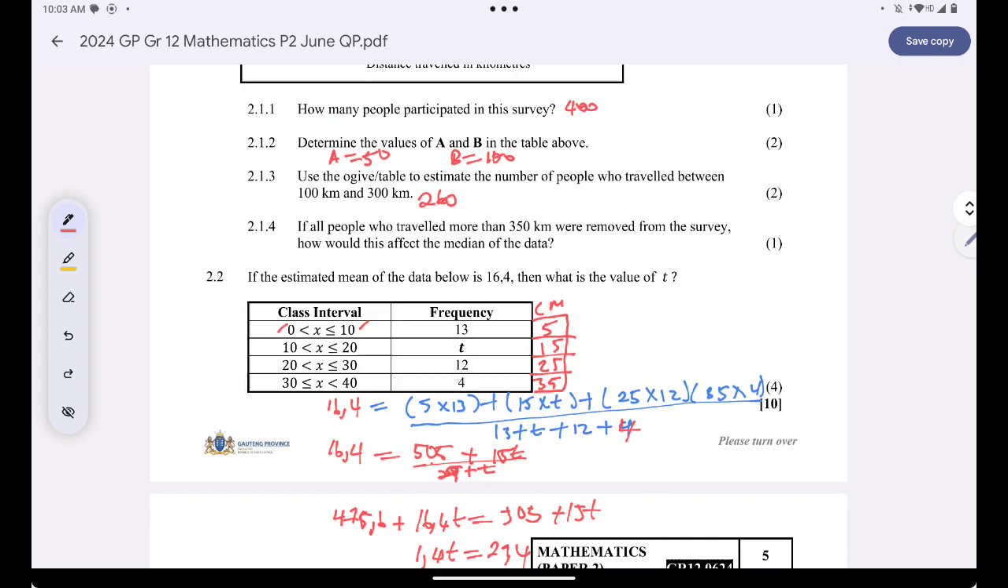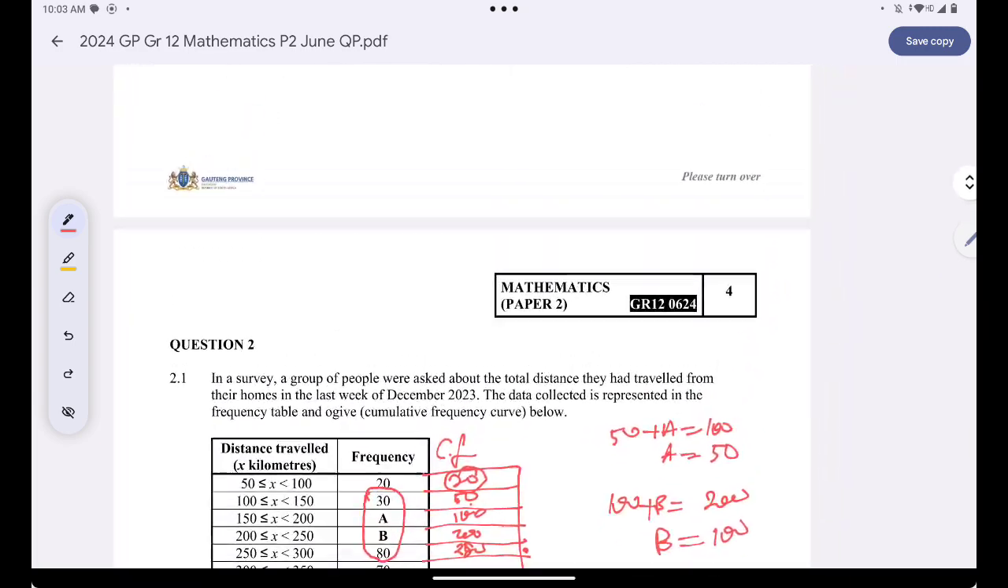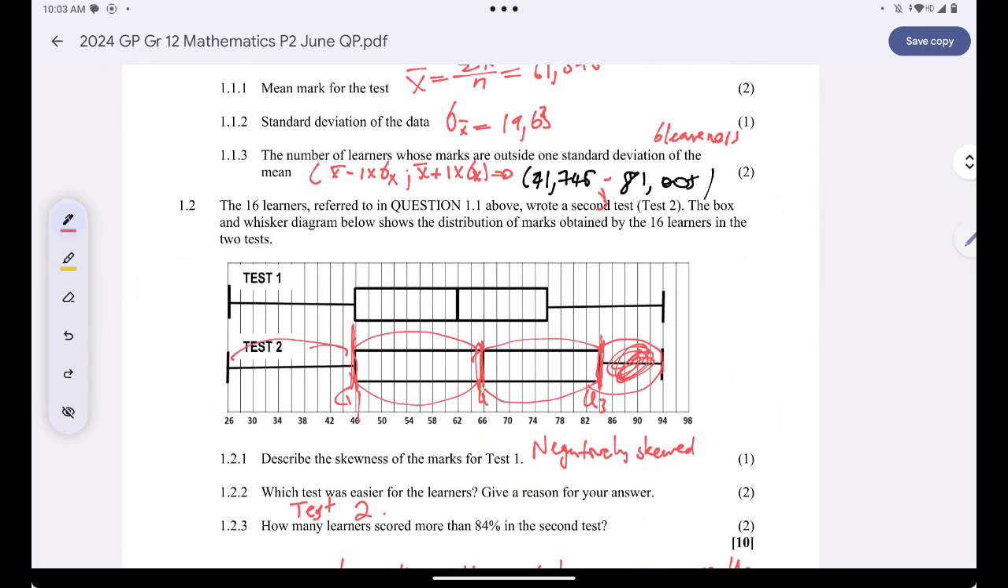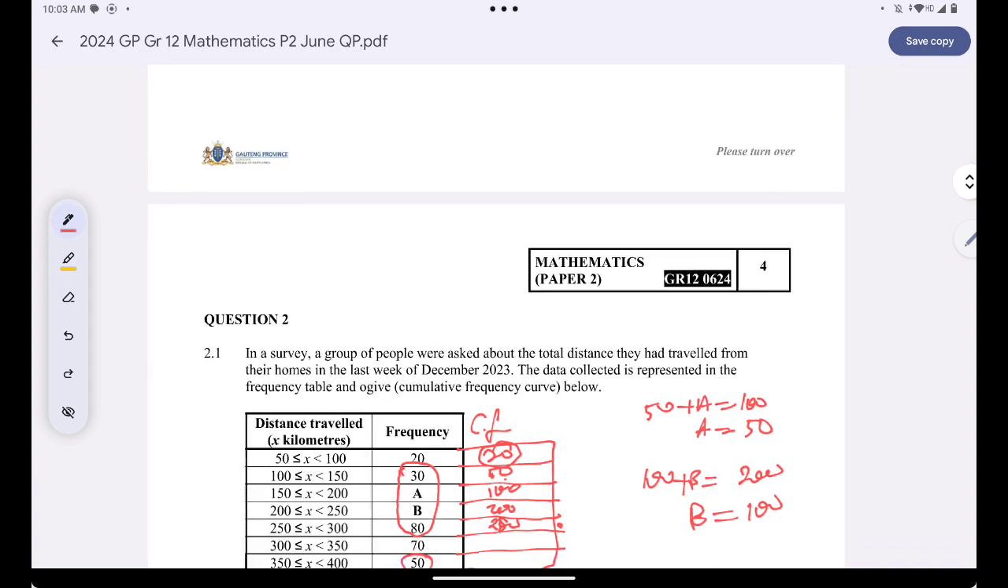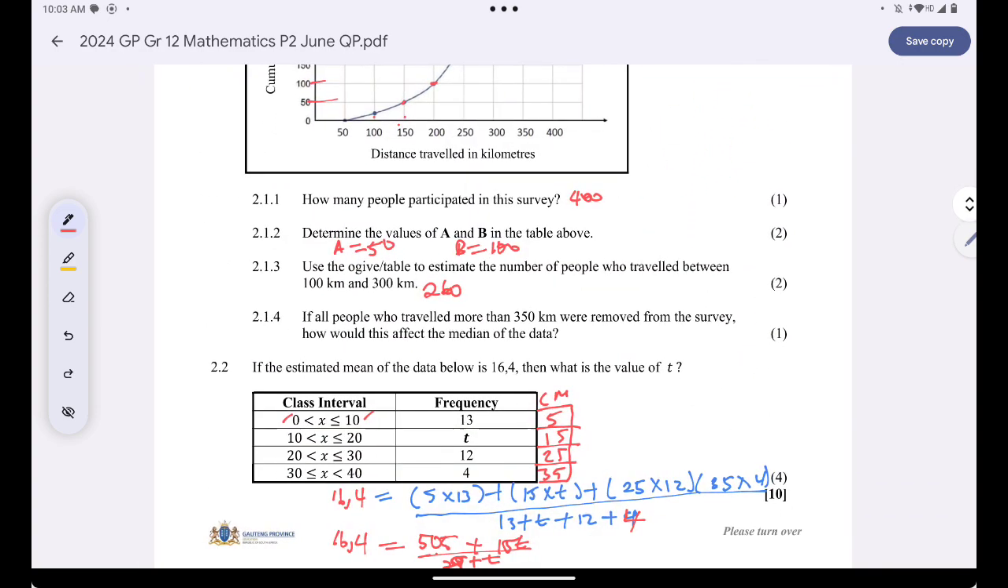That's how you should have gone about answering the first two questions of the question paper. If you didn't do well, guys, please don't be scared.